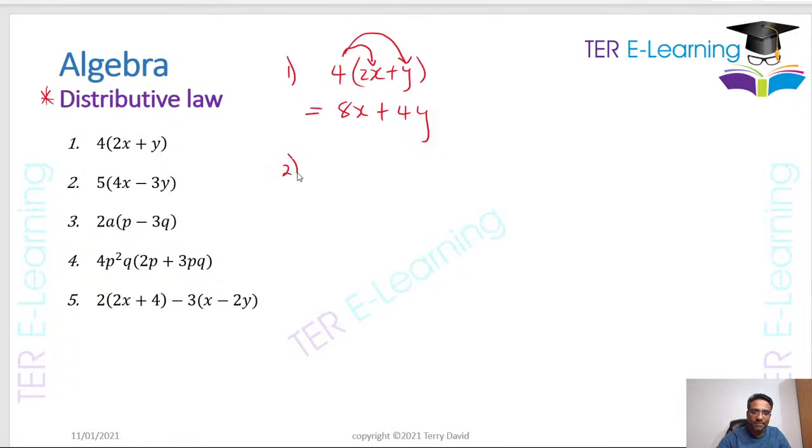The second one, we have 5 multiplied by 4x minus 3y. Again, you're going to take this term, the 5, and multiply by the 4x. Then you're going to take this 5 and multiply by the 3y. So 5 fours, that's going to give me 20x. Let's erase this here.